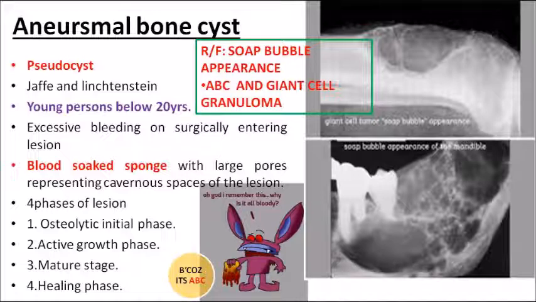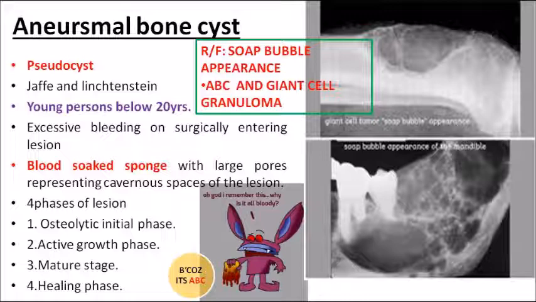In case of a traumatic bone cyst, if the surgeon cuts open and reaches the cavity, it will be fully empty. Whereas in case of an ABC, aneurysmal bone cyst, if the surgeon cuts open, he will feel as if he has encountered a blood soaked sponge. Okay, that area will be fully bloody. Clear? So remember all these points.